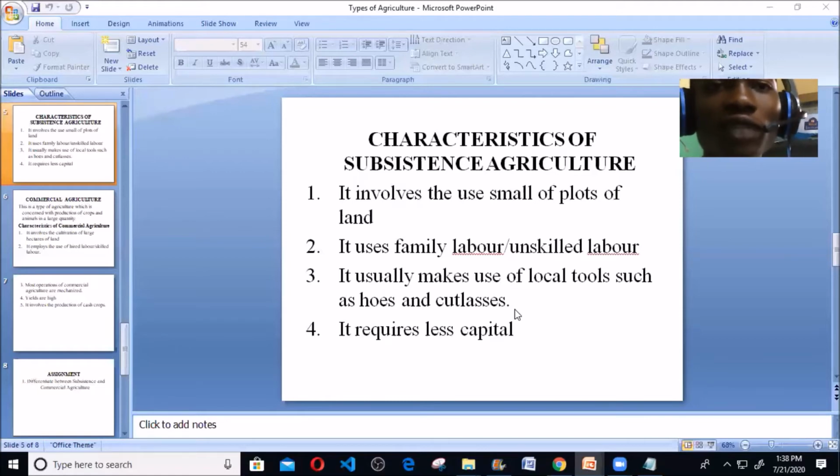But you don't need all this. You only employ the family labor, which you're not paying for, because the main aim of this agriculture is to feed yourself and your family. So it requires less capital. A lesser capital is required. So that is the characteristics of subsistence agriculture.